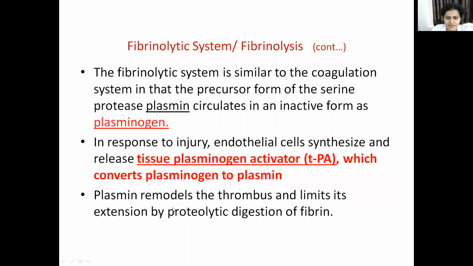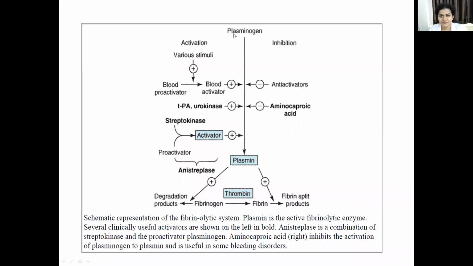The plasmin then remodels the thrombus and limits its extension by proteolytic digestion of fibrin. So remember, plasminogen is an inactive enzyme and it gets converted to plasmin by tissue plasminogen activator, and this plasmin further degrades fibrinogen to its degradation products, and fibrinogen gets converted to fibrin by factor 2, that is thrombin, and fibrin further gets degraded to fibrin split products.